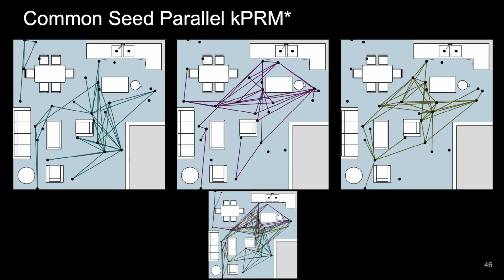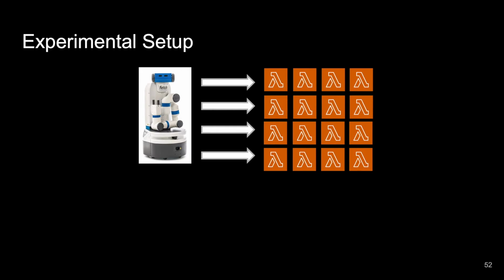Finally, we have this cumulative graph at the bottom, which is identical to the graph produced by our serial KPRM method. This means that our method also inherits the asymptotic optimality and probabilistic completeness of the serial method. We see that the three lambdas on top are only connecting approximately a third of the edges, which allows for efficient parallelization. Our ideal experimental setup would involve the robot directly talking to the lambdas and receiving responses depending on how much compute it needs.